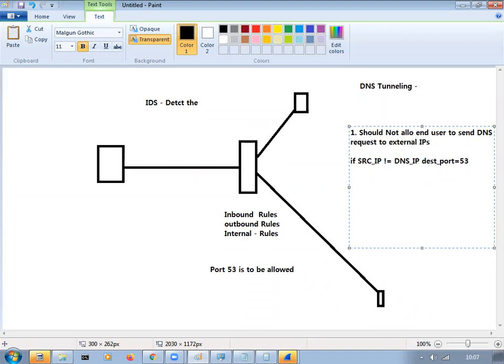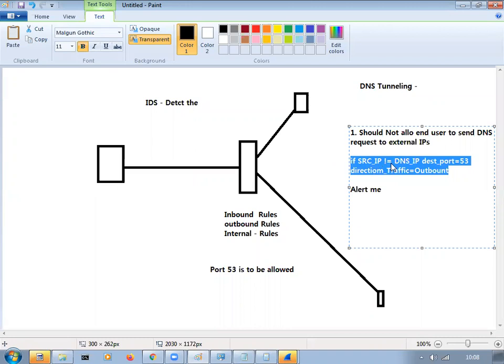And the direction of the traffic is equal to outbound, meaning from internal it is going outside. That means something suspicious, so send an alert. You can create an alert. This much only, you need not do anything else.